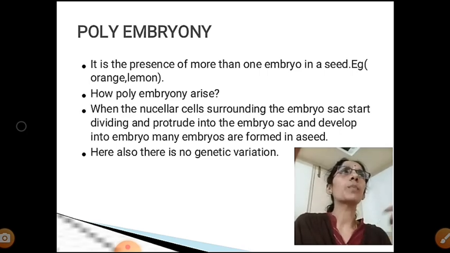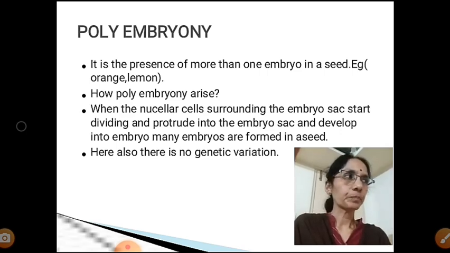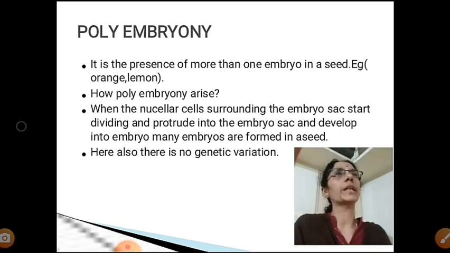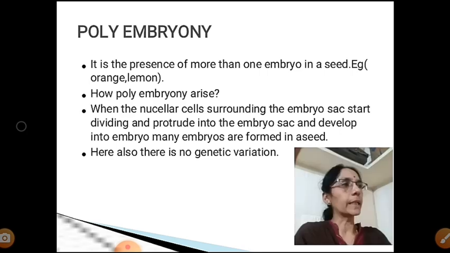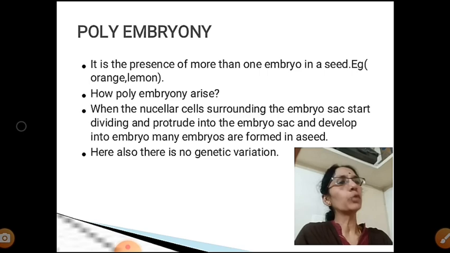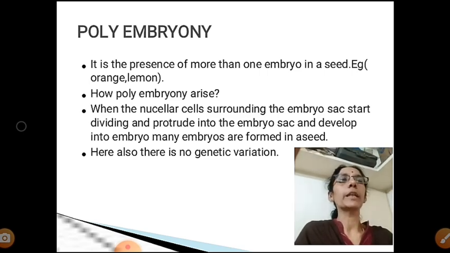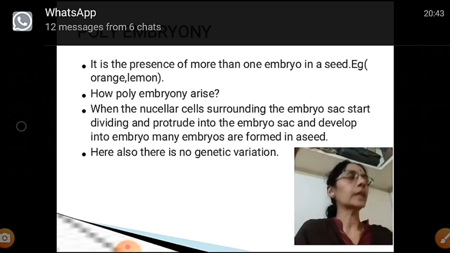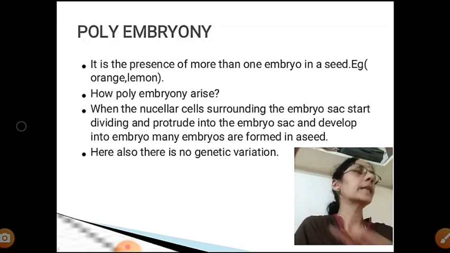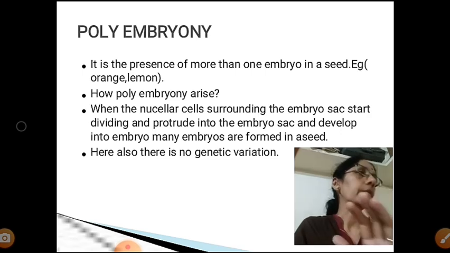So how does this polyembryony occur? Just now you have studied that in case of citrus and mango, the nucellar cell enters into the embryo sac and forms the embryo. So when many nucellar cells enter into the embryo sac, every one can form an embryo or a seed. So this is how many embryos are formed in a seed. And another thing is here also the disadvantage is that there is no genetic variation.